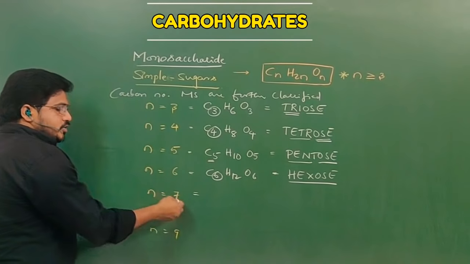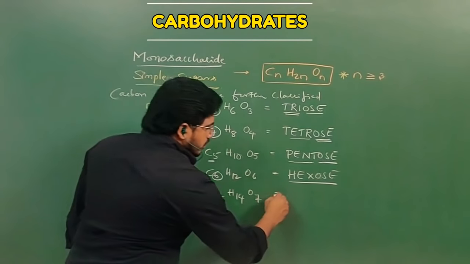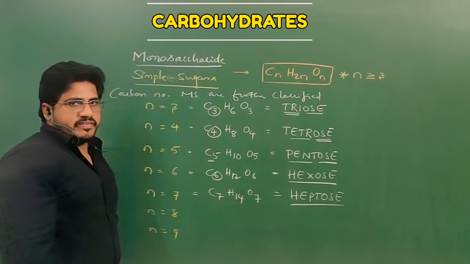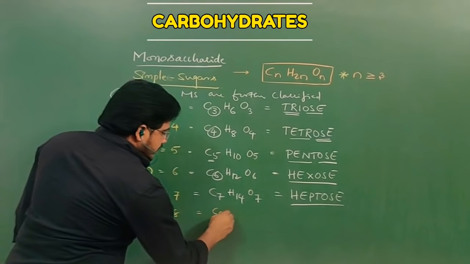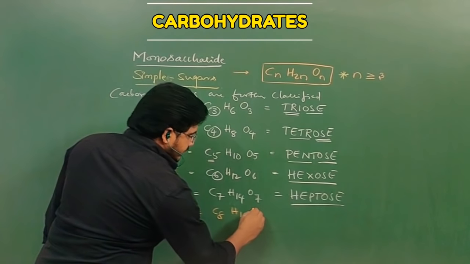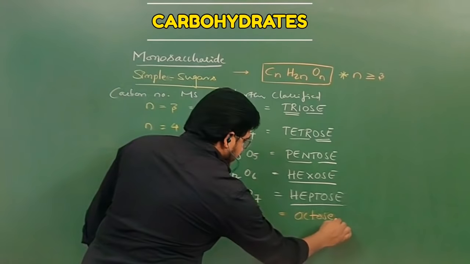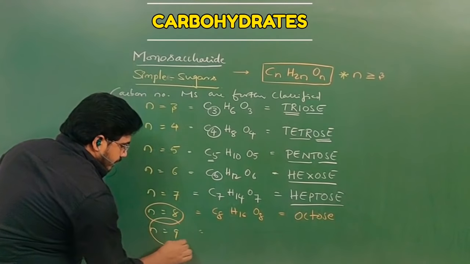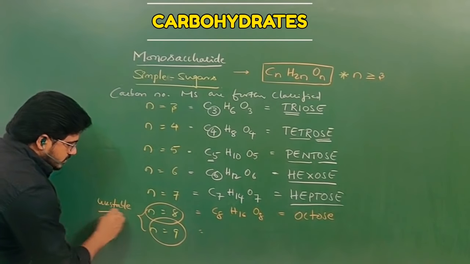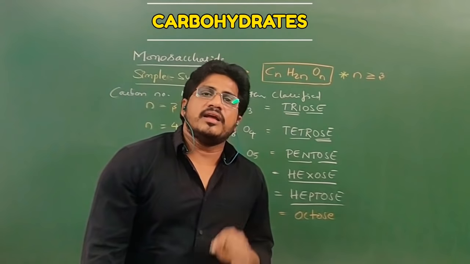Then if the number n is equal to 7, then C7H14O7. This is called heptose. Hepta means 7. And if it is C8H16O8, then it would be called octose. But monosaccharides having carbon number 8 and carbon number 9 are unstable. That's why in nature, monosaccharides with n equal to 8 and 9 are absent.